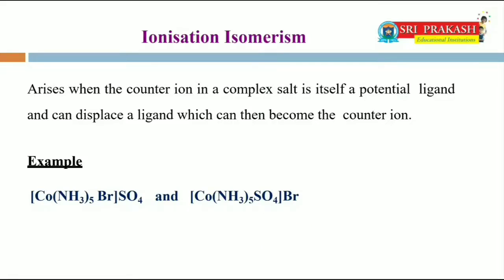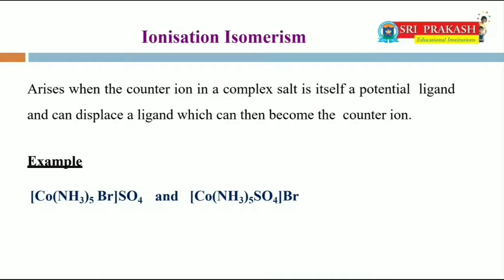In the first compound, the bromide ion is coordinated to the cobalt 3+ ion and the sulfate ion is outside of the coordination sphere. In the second compound, the sulfate ion occurs within the coordination sphere and the bromide ion is out of the coordination sphere.